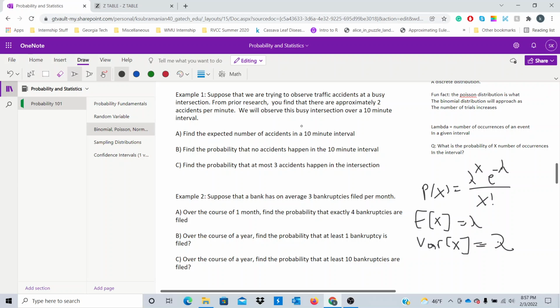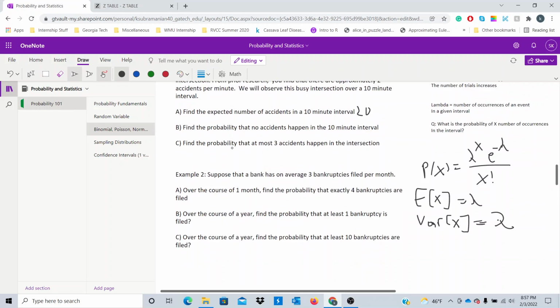So this is actually a lot easier than you think it is. So we know from the problem that there are 2 accidents per minute. So if there's 2 accidents per minute, there are 20 accidents per 10 minutes. So the answer to part A is just 20, right? There are 20 accidents in a 10-minute interval, given that you know that there are 2 accidents per minute. Now, let's find the probability that no accidents happen in the 10-minute interval.